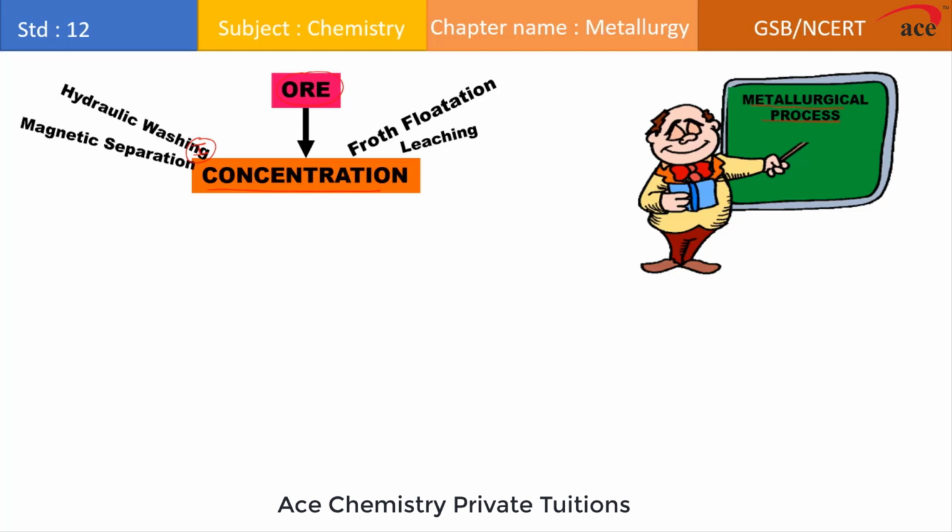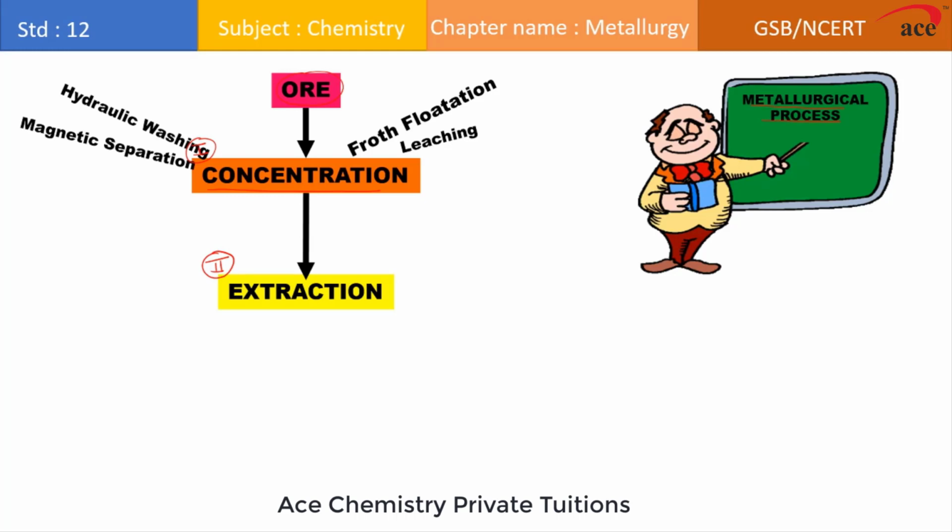So concentration is the step involved in metallurgy which helps us to remove what? Gangue particles. Students, the maximum amount of gangue particles we remove by using all these methods, but there are still certain gangue particles which are volatile in nature and can be removed only by heating. So we have to do another step which we refer to as what? Extraction. So extraction is the second step of metallurgy.